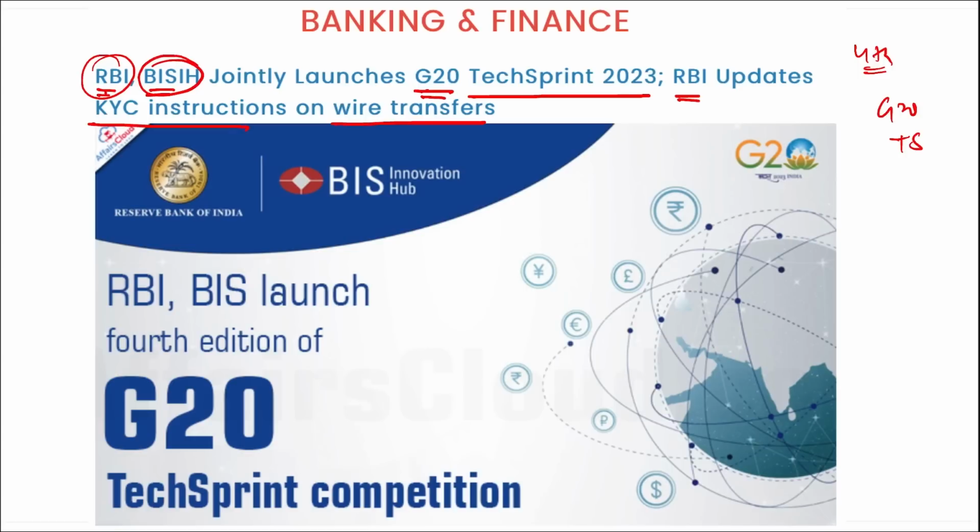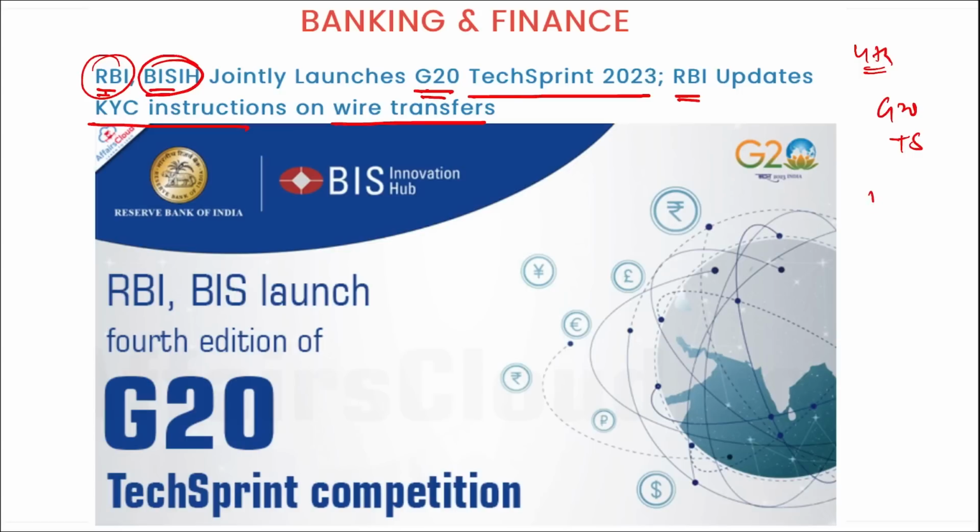The competition is open to developers from all around the world for submitting applications from 4th of May to 4th of June. The 2023 Tech Sprint will focus on 3 problem statements on cross-border payments.